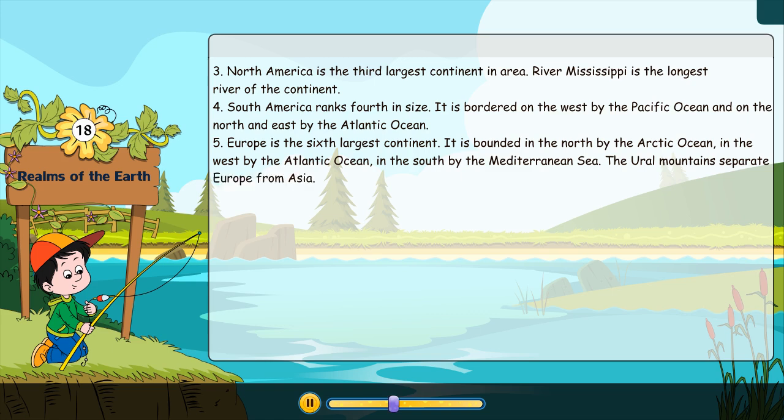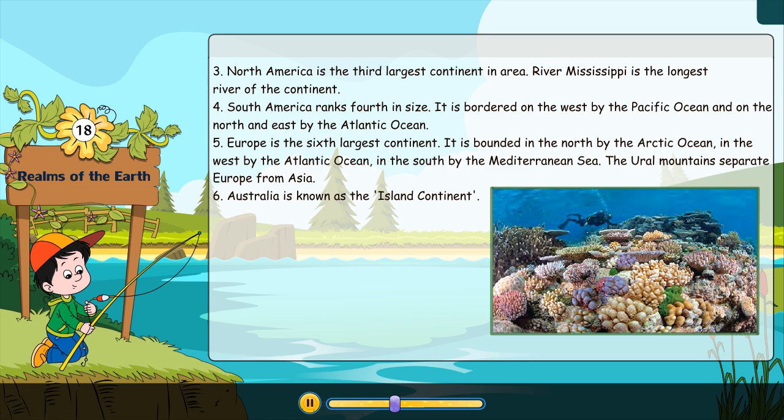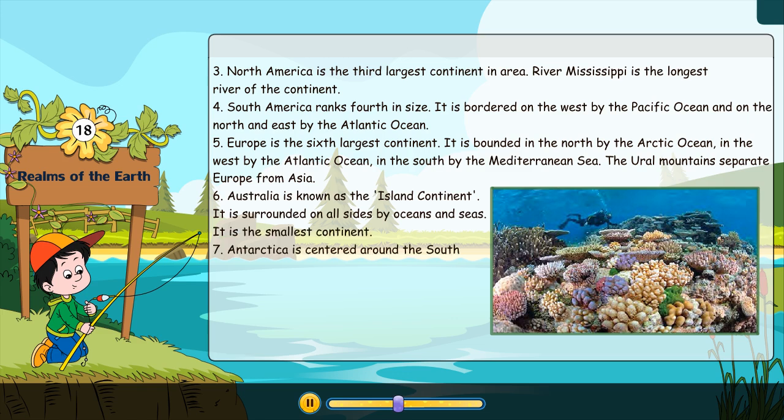Australia. Australia is known as the island continent. It is surrounded on all sides by oceans and seas. It is the smallest continent. Antarctica. Antarctica is centered around the South Pole. It is permanently covered with a thick sheet of snow and ice.